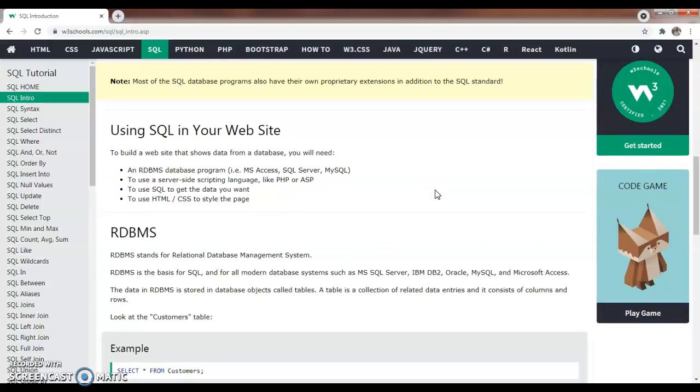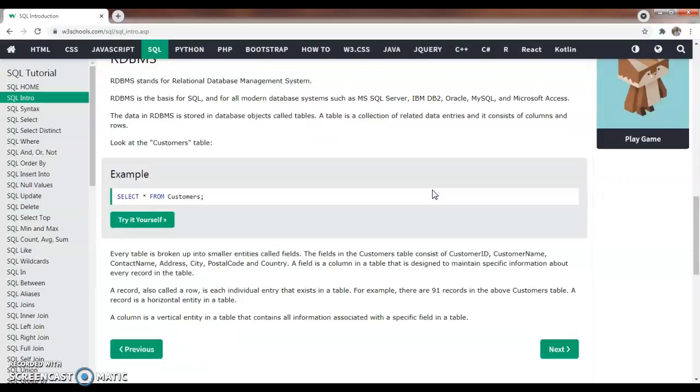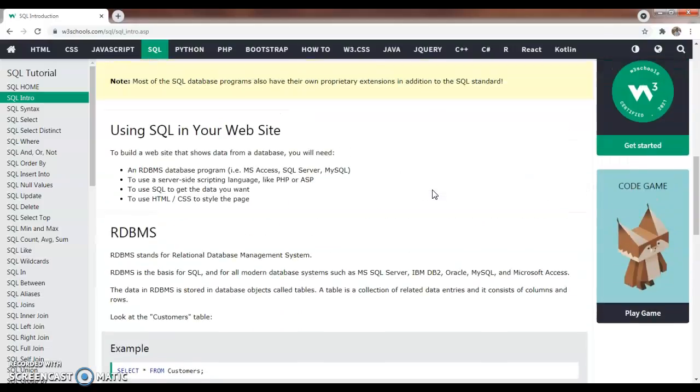And then another thing connected with DBMS is RDBMS, Relational Database Management System. What is a Relational Database Management System? RDBMS stands for Relational Database Management System, and RDBMS is the basis of SQL and of all modern database systems such as MS SQL Server, IBM DB2, Oracle, MySQL, and Microsoft Access.